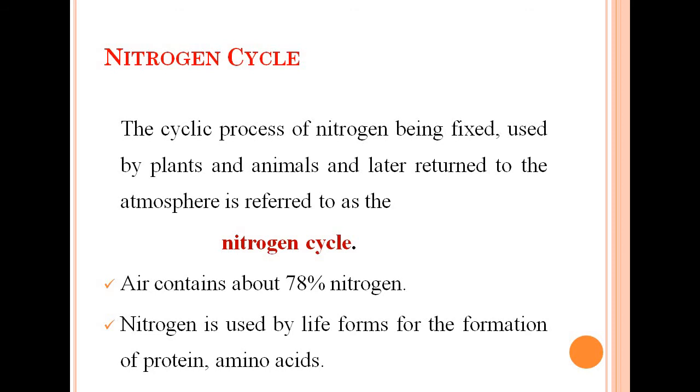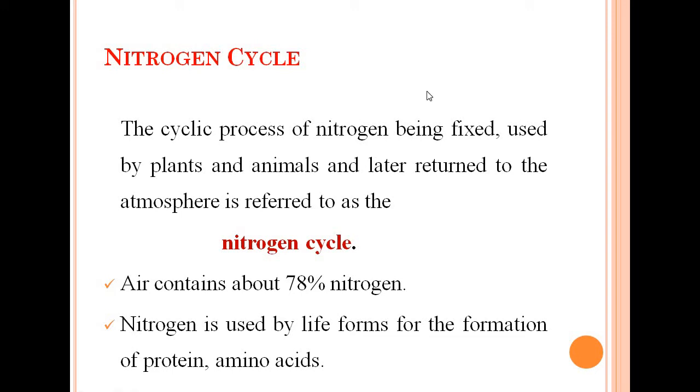Now, this is the slide where I'm going to explain the nitrogen cycle. The cyclic process of nitrogen being fixed, used by plants and animals, and later returned to the atmosphere is referred to as the nitrogen cycle. You know about a cycle? A cycle means starting from a point and ending at that same point after completing a path. So here, what is happening?